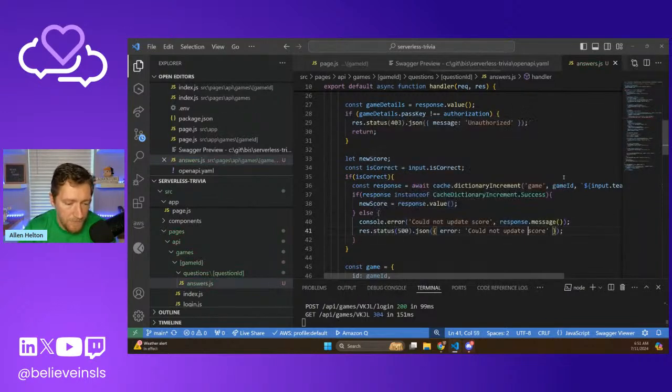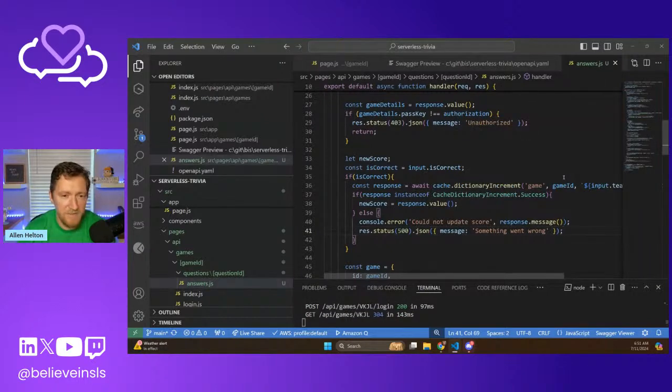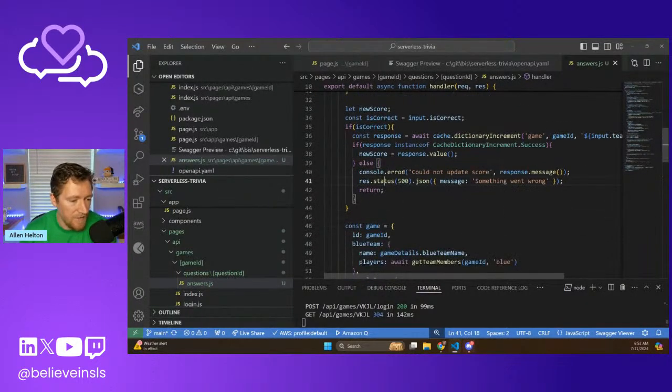And then we'll do this. I'm a big fan of "something went wrong" error messages for 500s instead of "internal server error." I've had too much experience working with users where they don't understand what internal server error means. Granted, everybody using this app is likely highly involved in tech, and they would understand it, but I'm in the habit right now of just saying something went wrong. Okay, so we have that, and good to go there.